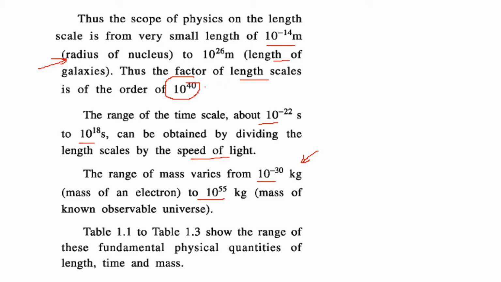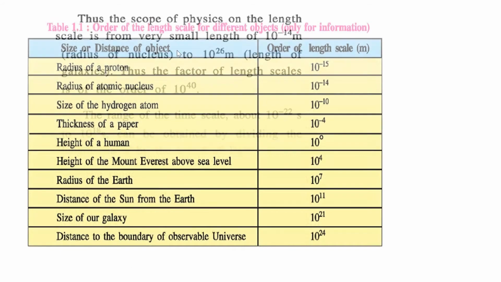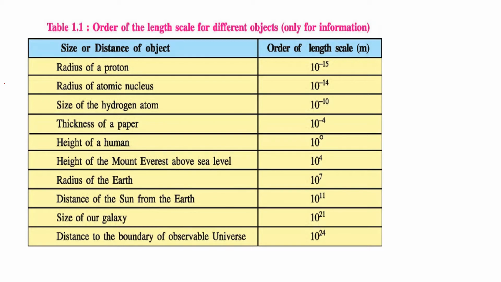So let us see a table which shows the range of fundamental physical quantities of length, time and mass. This is about the length. This is the order of length scale for different objects. Height of a human, let us say, is 10 to the power 0. Radius of proton, 10 to the power minus 15.